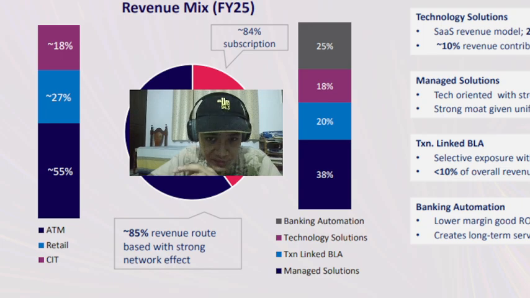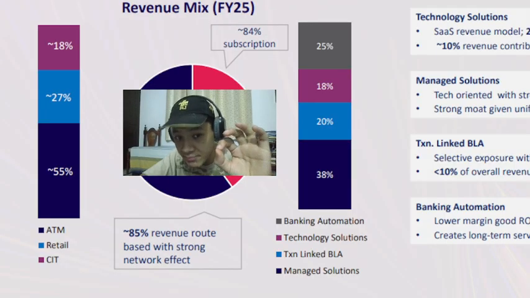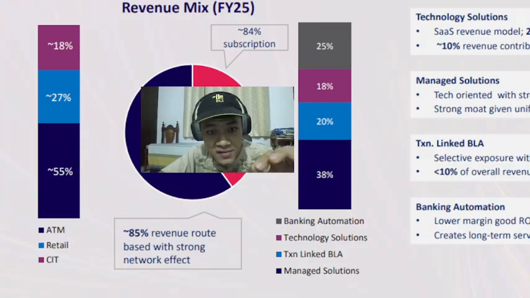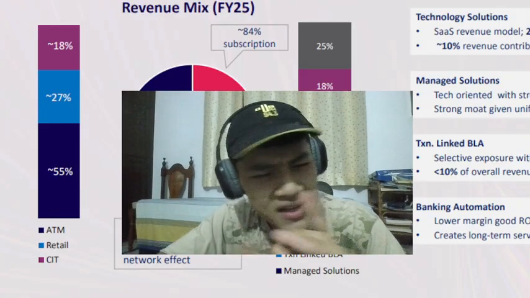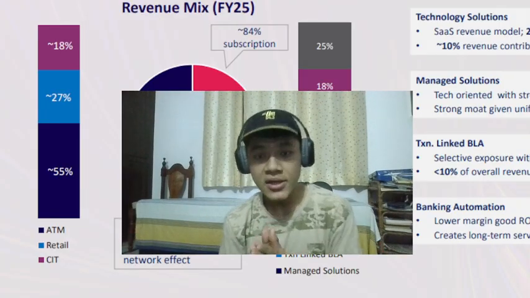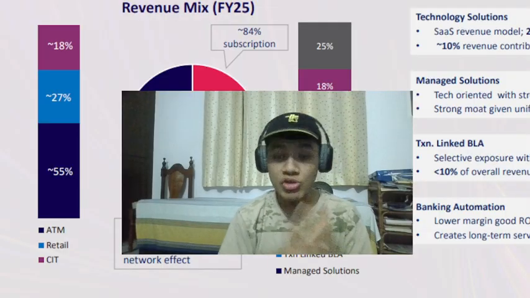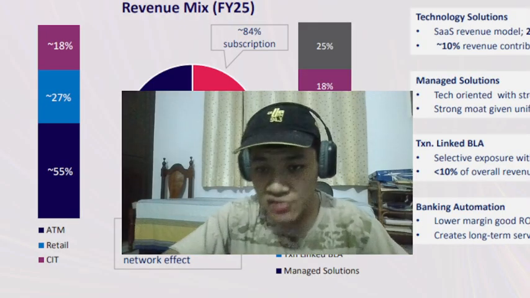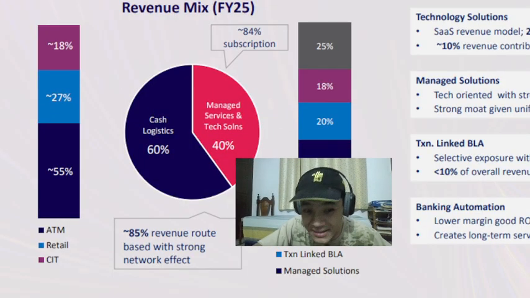So 55% of this 60%, okay, not total, but 55% of revenue from this cash logistics is coming from ATMs. What does that mean? ATMs in cash logistics, basically transporting cash to ATMs, right? Replenishing, ATM replenishment. That's what it is, transporting cash to ATMs. Then we have retail, providing 27% of cash logistics revenue.